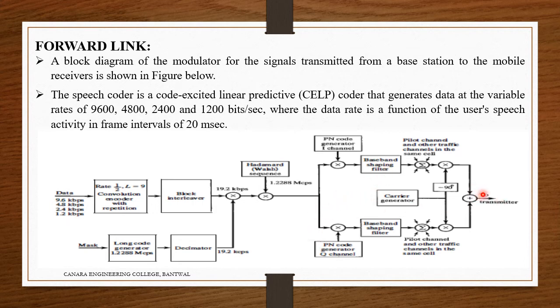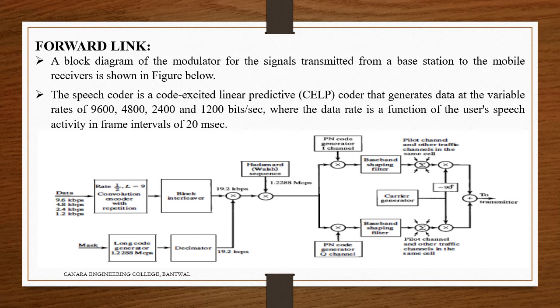Then these I and Q signal components are filtered by baseband spectral shaping filters. The signals for all channels are transmitted synchronized, so that in the absence of channel or multipath distortion, other signals received at any mobile receiver do not interfere with them because of the orthogonality of the Hadamard sequences.